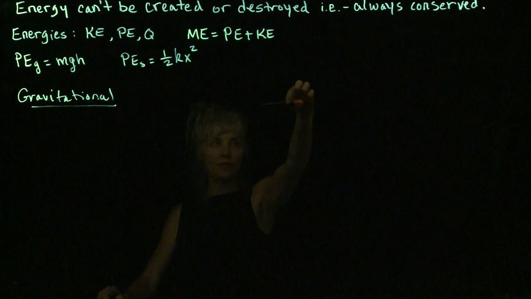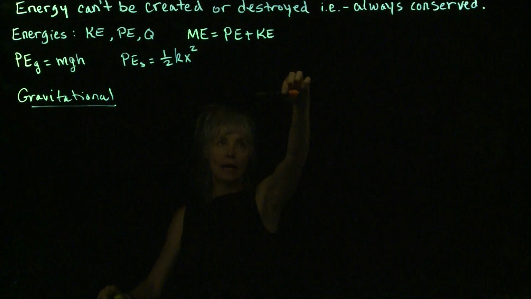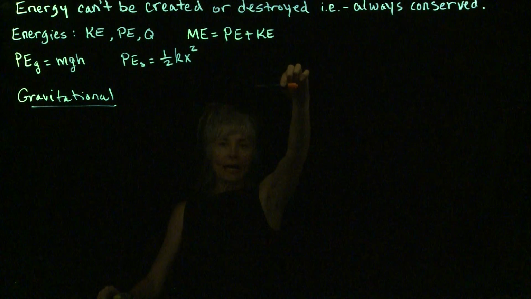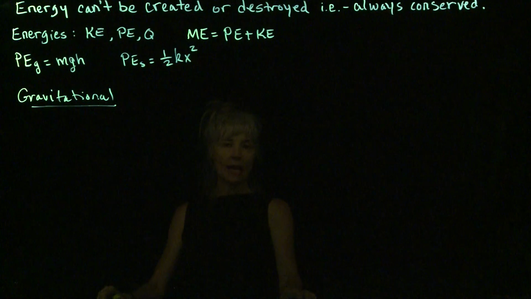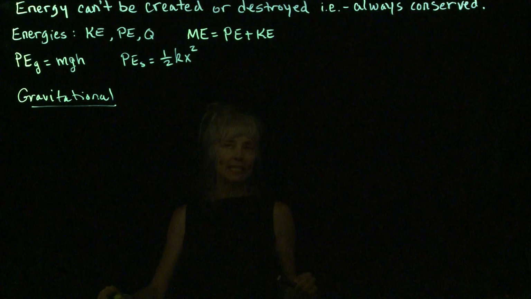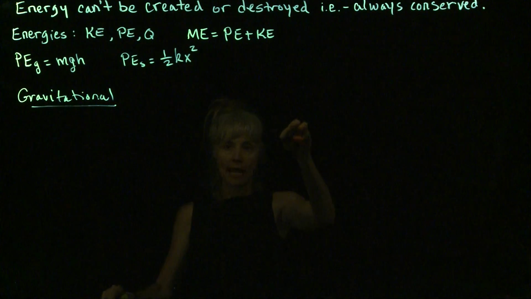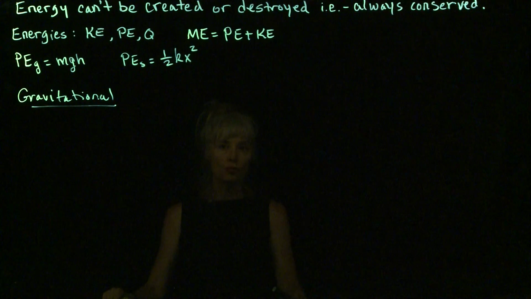Well, look, I have this pen elevated in this gravitational field. And when I let go of it, what do I see happen to that pen? I see it fall. I see it drop. I see it increasing the amount of kinetic energy it has as it moves in the gravitational field.